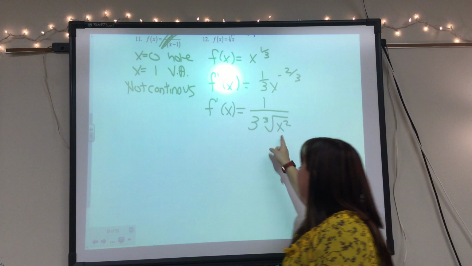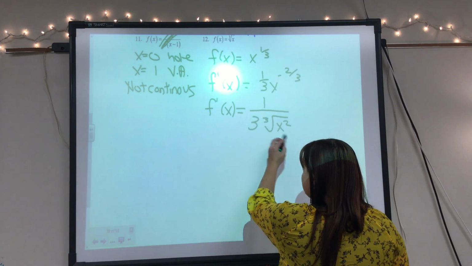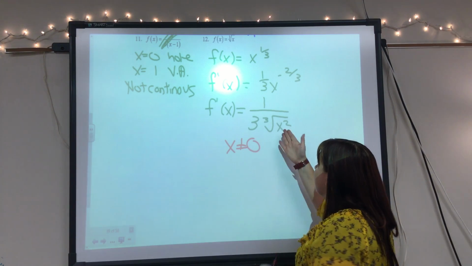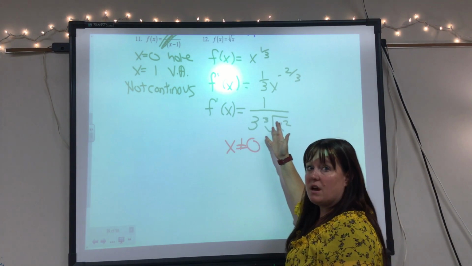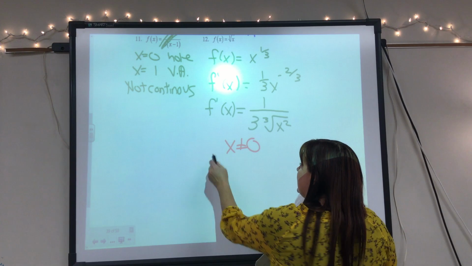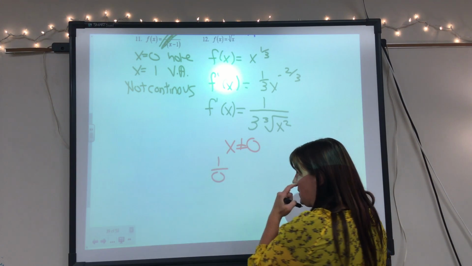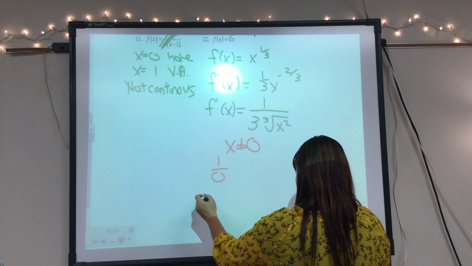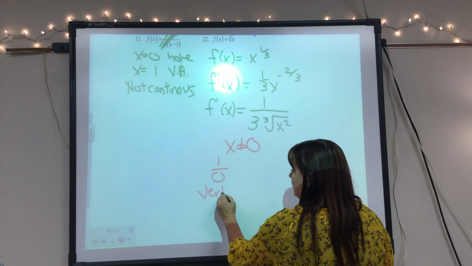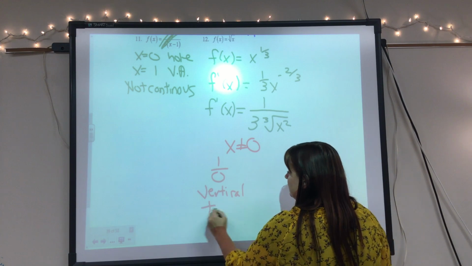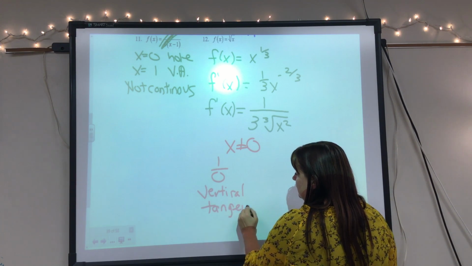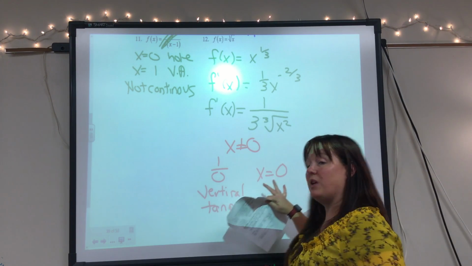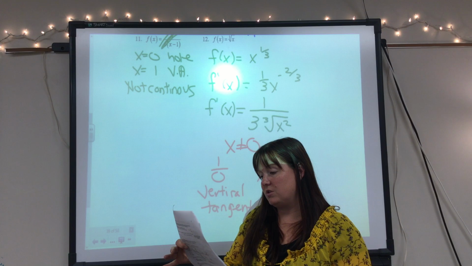Well, we know that this function is not defined where x equals 0, because if x equals 0, we get a 0 in the denominator, right? So if I put in x equals 0, I get this out. So we'll say that there is a vertical tangent at x equals 0. So this one is not differentiable at x equals 0 because of that vertical tangent.